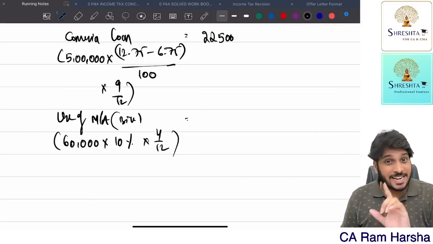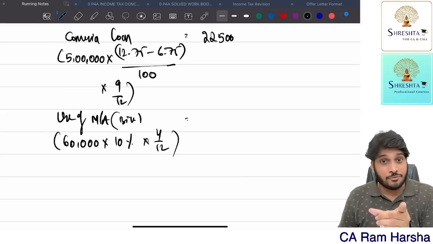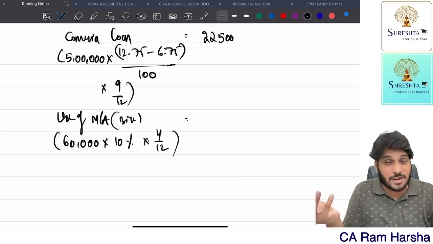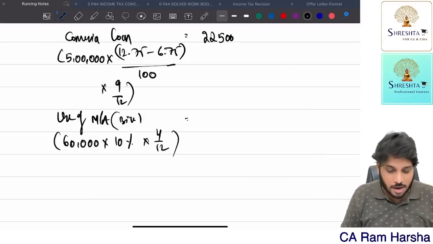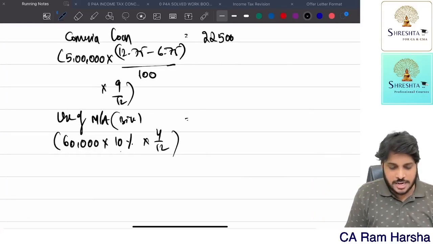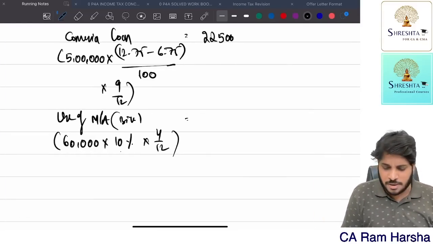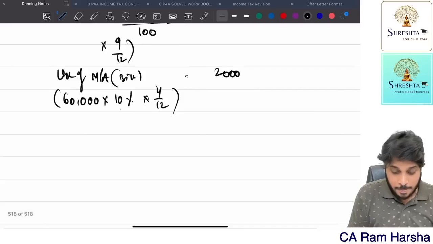After purchase, it is not company property. Therefore, for usage of that asset, there is no perquisite. After he buys, it's his own property. Then onwards, no perquisite. So, 60,000 and 10% means 6,000, into 4 by 12 means 1 by 3, 2,000 rupees.